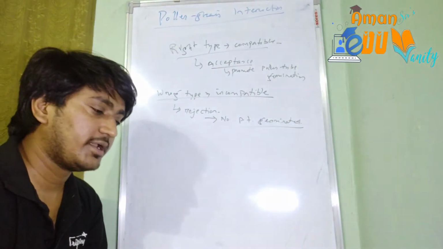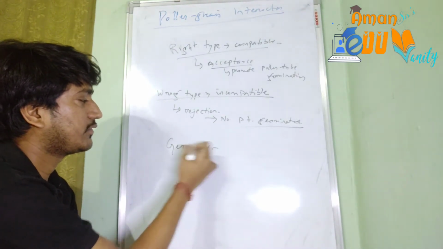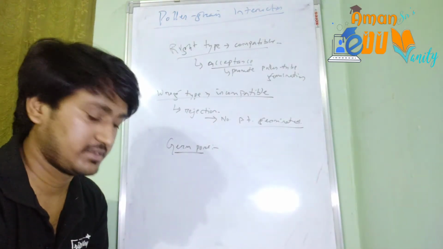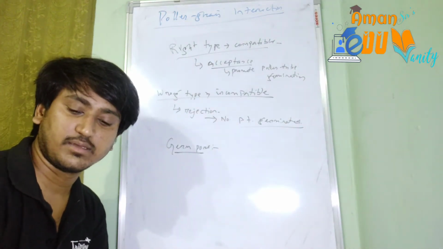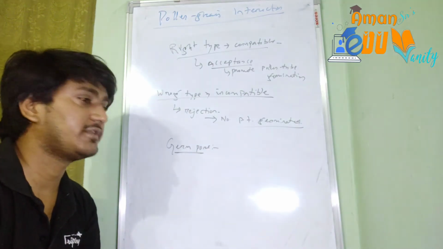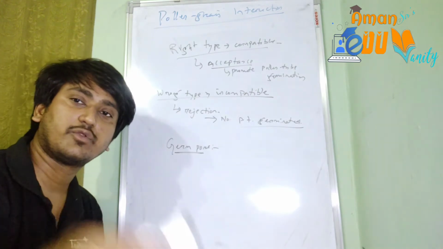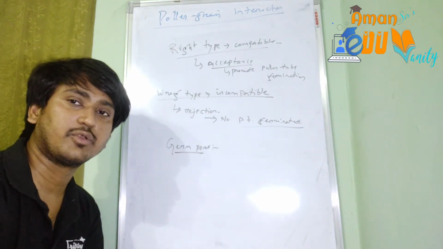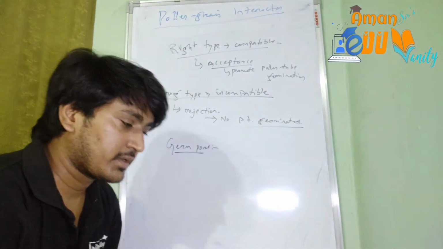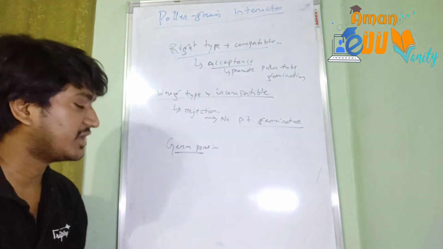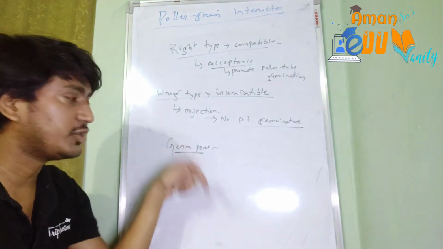Okay. And the pollen tube germinates through the germ pore. Okay. If you remember the germ pore which I taught in the pollen grain formation, the germ pore is that region where the exine layer is absent, meaning the sporopollenin is absent. Okay. You can also refer to the previous video of this chapter. The first video of this chapter covers the germ pore. Okay, so the pollen tube germination occurs through this germ pore, and through the tissues of the stigma and the style, the pollen tube moves downward.